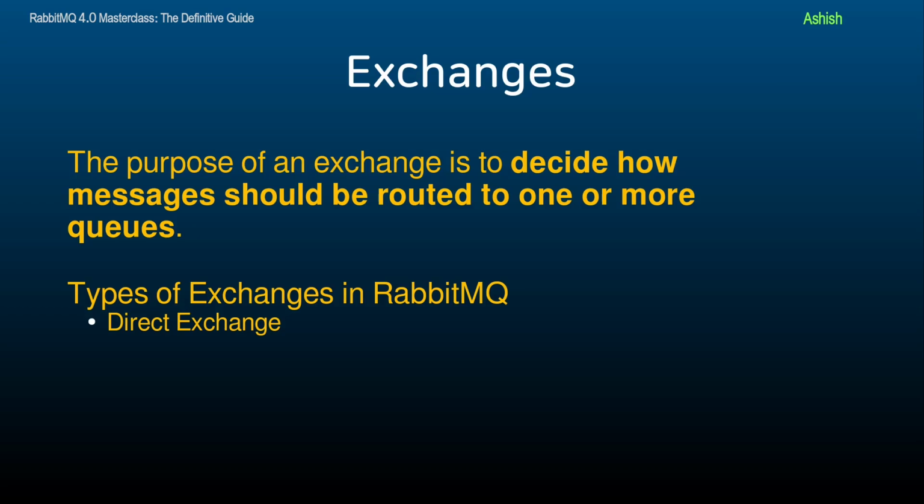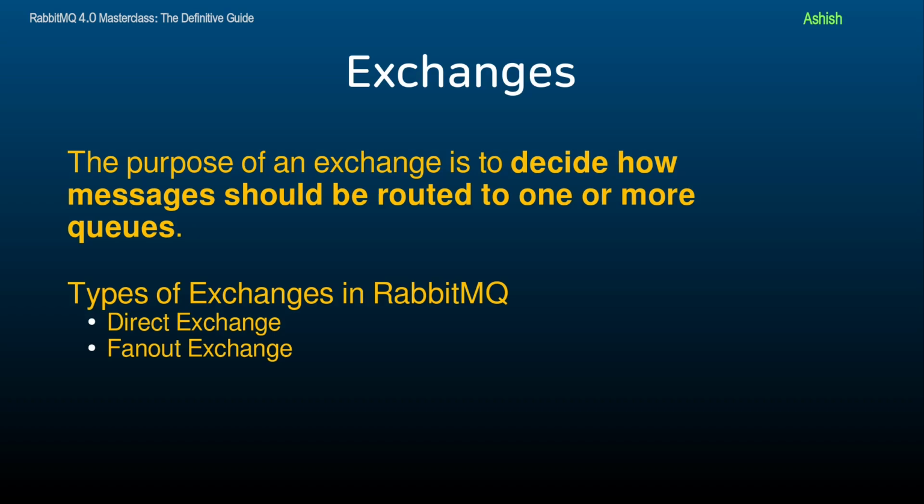For example, a messaging system where a producer sends messages to a queue based on the exact type of message it represents. For example, it could be an error message or an information message. Alright, and next we have the fanout exchange, which routes messages to all bound queues without considering the routing key. It broadcasts messages to all queues that are bound to it.